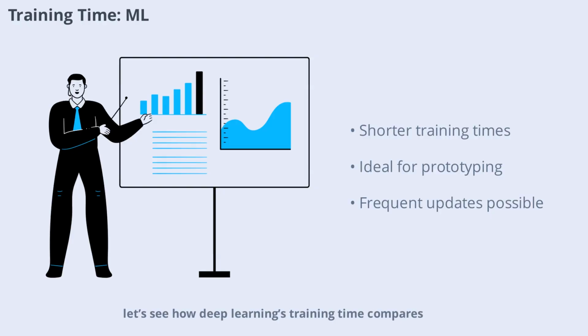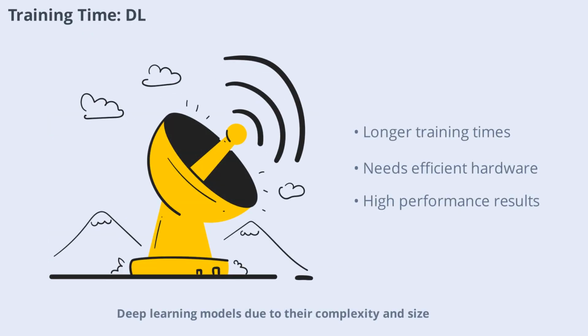Now, let's see how deep learning's training time compares. Deep learning models, due to their complexity and size, often require much longer training times. Training can take hours, days, or even weeks, especially for very large datasets or complex architectures. This is why powerful hardware and efficient algorithms are so important in deep learning. Despite the longer training times, the results can be impressive, with models achieving state-of-the-art performance on challenging tasks.